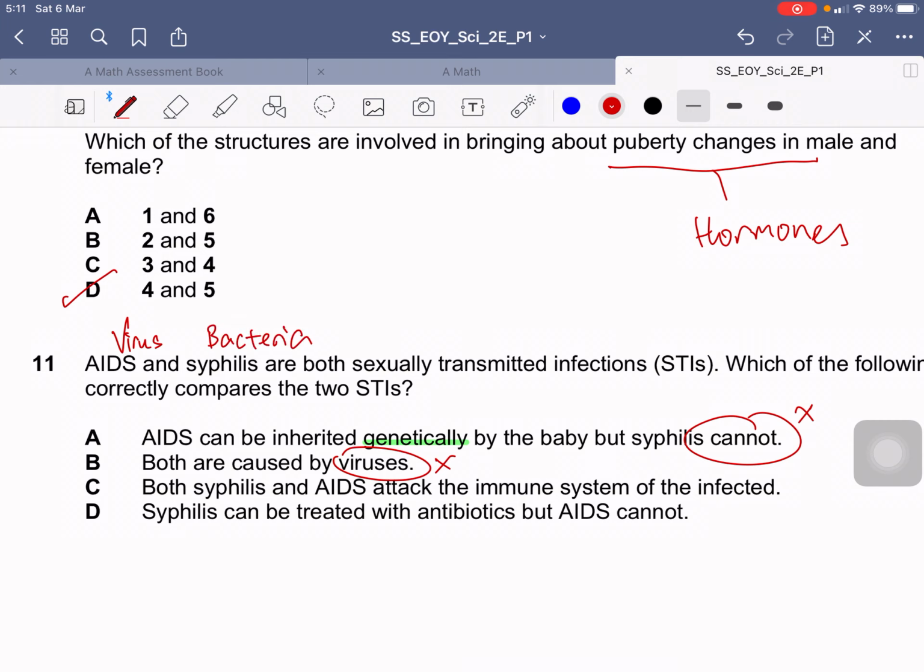Now, both syphilis and AIDS attack the immune system of the infected. That's not true, because AIDS will affect the immune system, but syphilis doesn't. So the answer is actually D. Syphilis can be treated with antibiotics, but AIDS cannot.